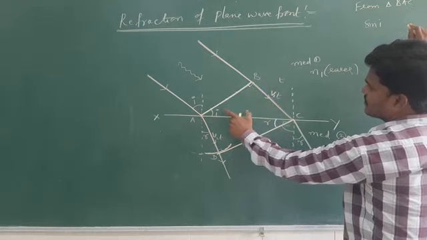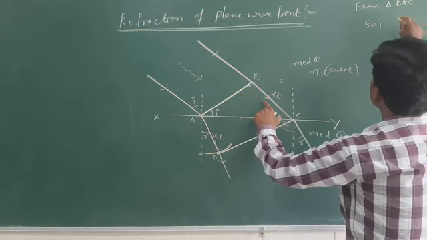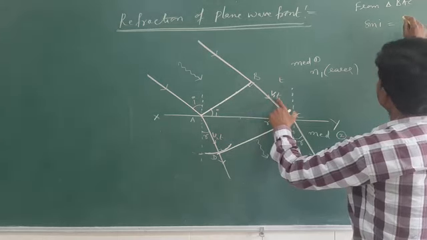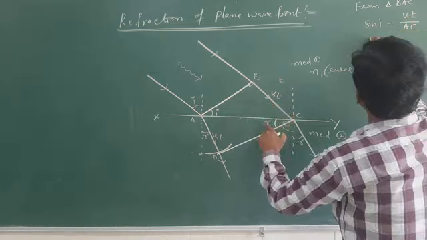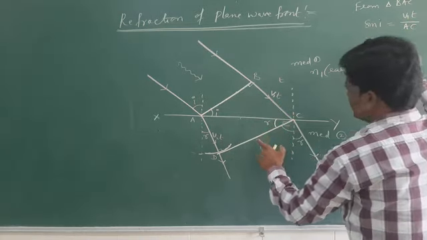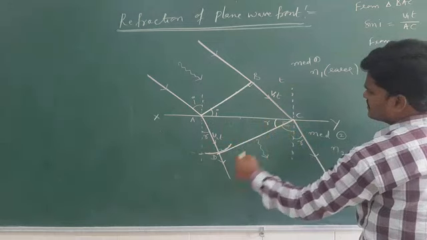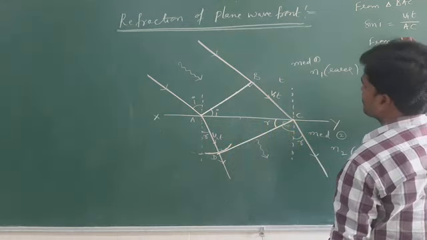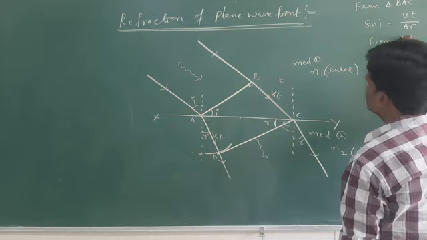This is 90. Okay, sin I is V1T by AC. From triangle ACD, this is 90 degrees. What is the triangle name?